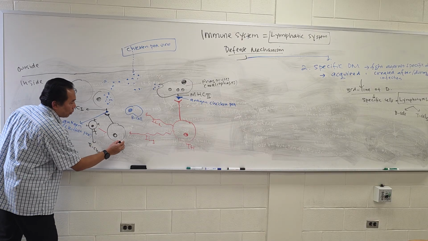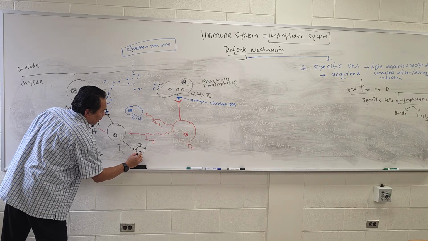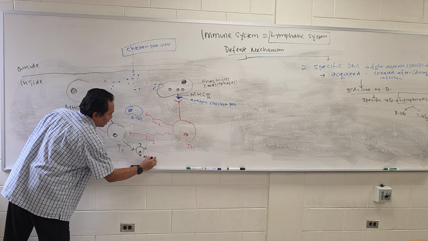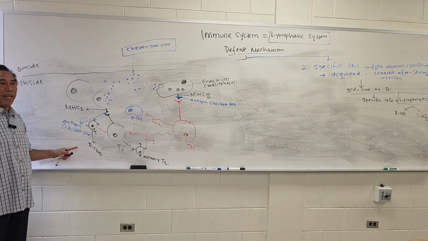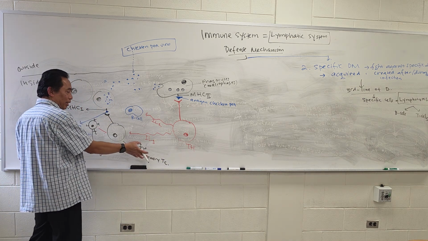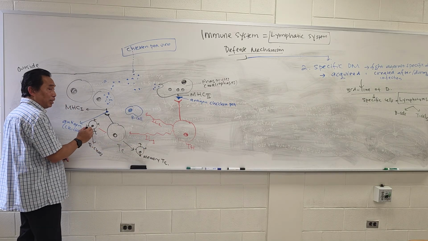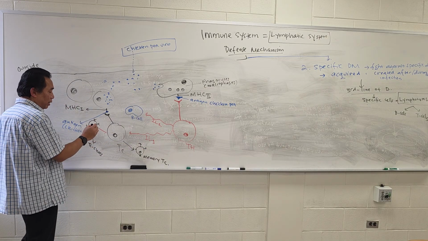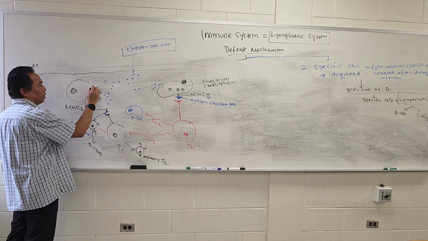It also will produce the memory TC. Okay, so we will not use the memory TC right now because right now we only use the TC clone. What the TC clones do, it will produce toxin.